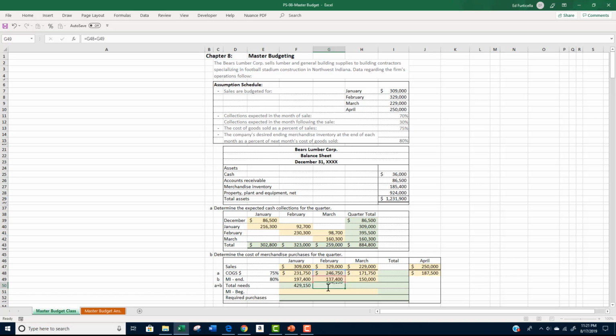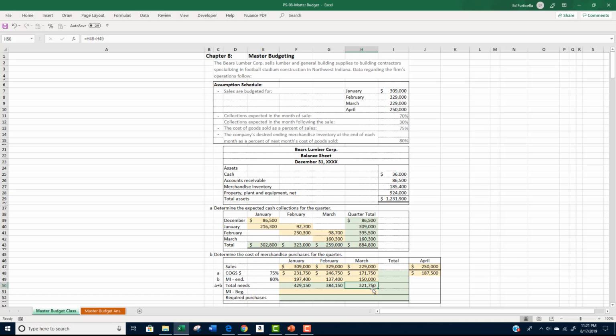For February, we add $246,750 plus $137,400 to get $384,150. For March, we add $171,750 to $150,000 to get $321,750.